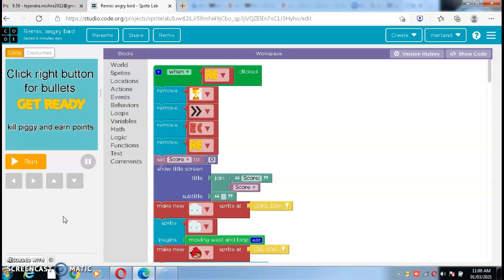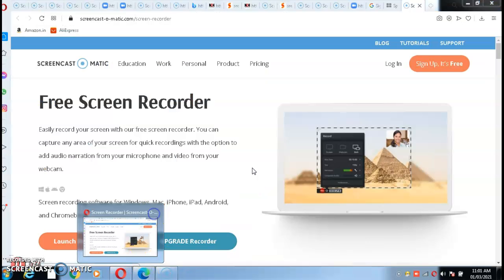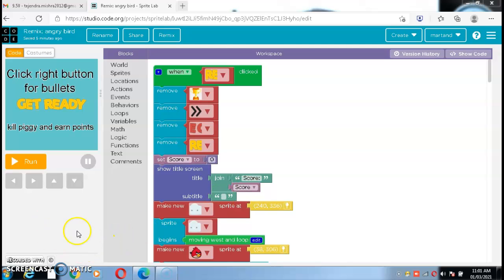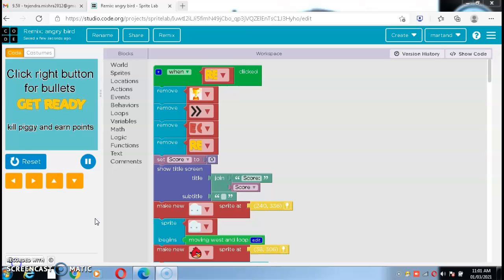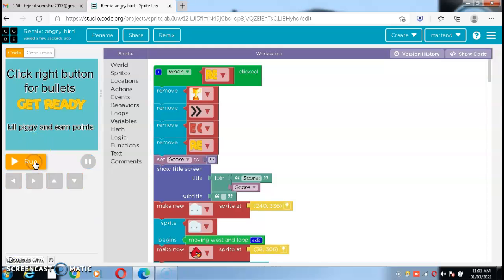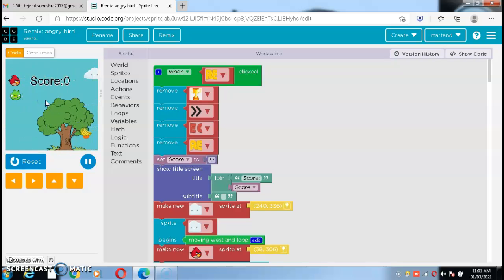So yes, this is an Angry Bird game. The meaning of Angry Bird is that this bird is so angry, that's why we call it Angry Bird. So yes, let me show you how it works. Get ready, and then yes,